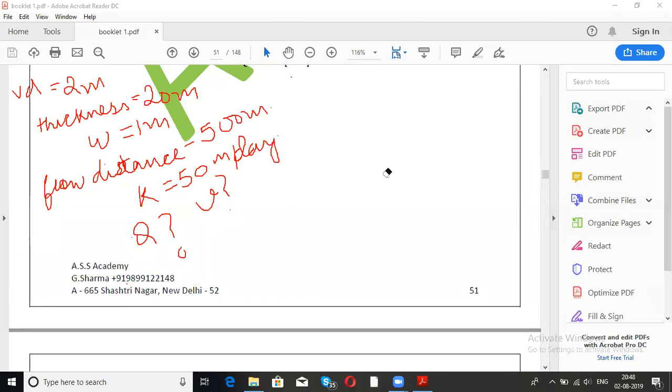Okay. Those who have done, good. Those who have not done, just have a look here. So we have asked Darcy's velocity. What is the equation for the Darcy's velocity?